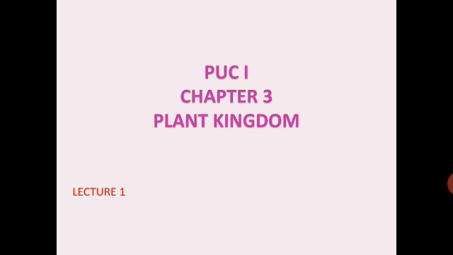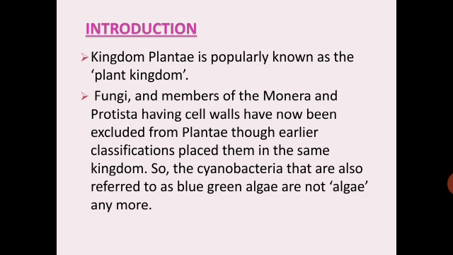Today, we will begin with the third chapter, plant kingdom. Looking at the introduction, the two kingdom system of classification by Carolus Linnaeus in 1758 placed living organisms in two kingdoms, Plantae and Animalia. The kingdom Plantae of Linnaeus included bacteria, fungi, algae, liverworts, mosses, ferns, conifers, and flowering plants.